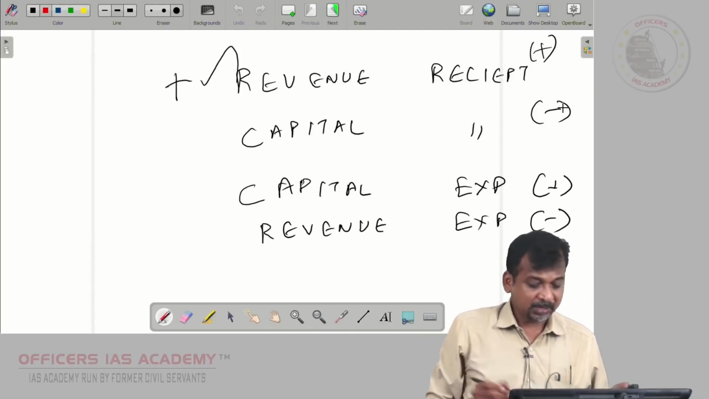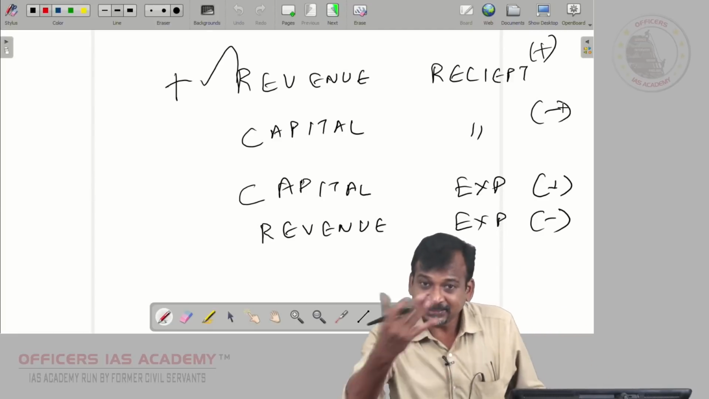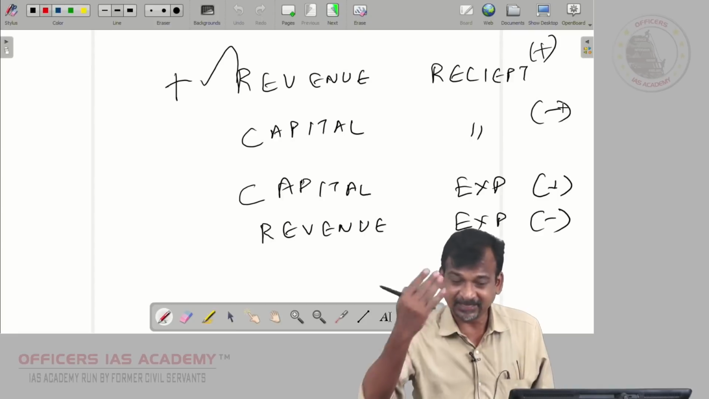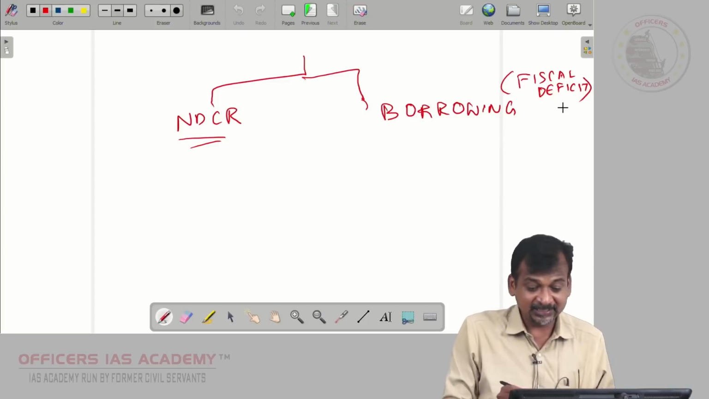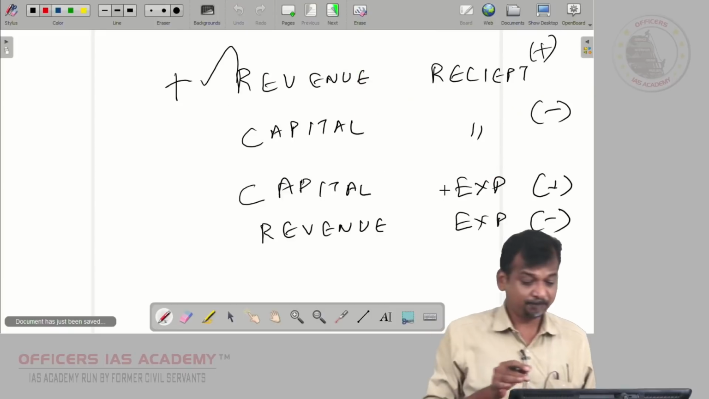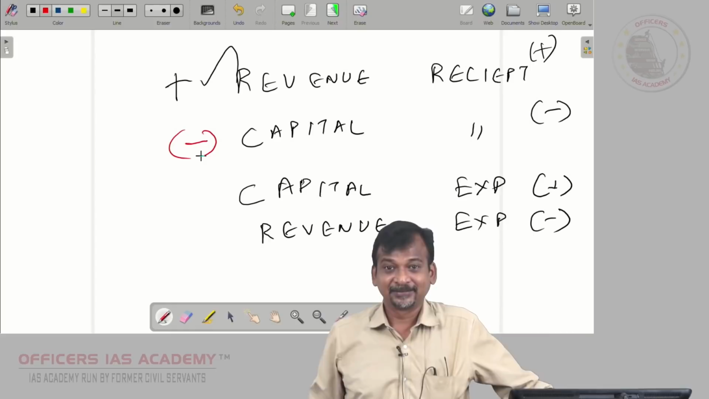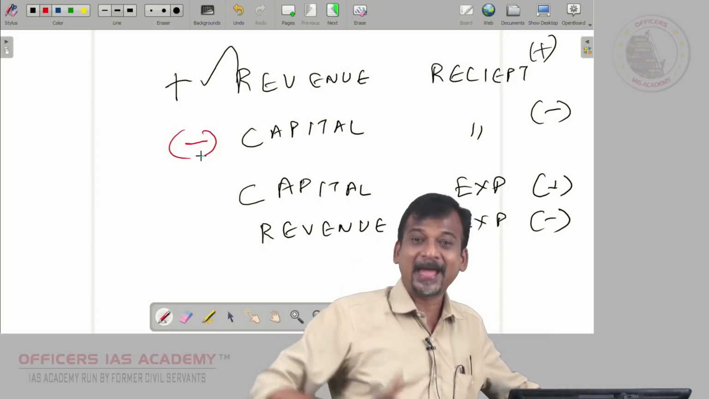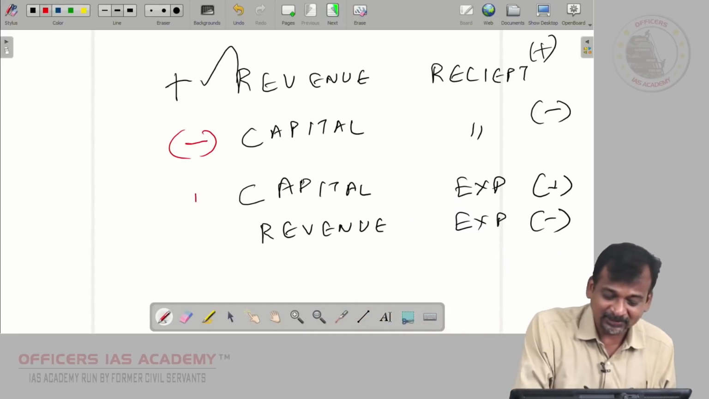Now coming back, for the government, the revenue receipt is nothing but the taxes, which is good for the government, happy because they don't need to repay. Then the capital receipt for the government, especially this borrowing part, is very much negative. That is the fiscal deficit part. So that is negative. Capital expenditure: if a government spends on infrastructure, roads, airports, it is going to get a return on investment. So that is positive.